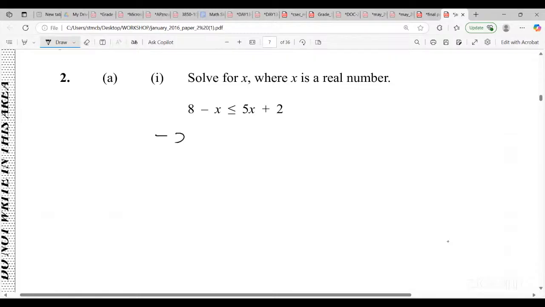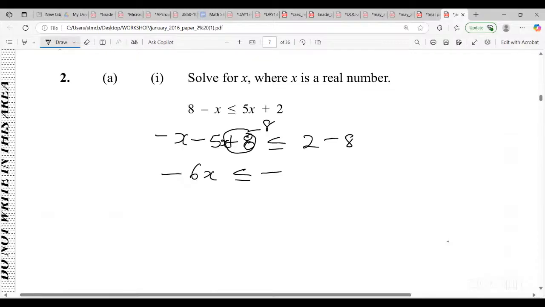So what I'm going to do, I'm going to subtract 5x from both sides, right? I still have the plus 8 because I like to show steps, that's how I am, all right? So bear with me. We have 2 here, but we need to get rid of the 8 because we're grouping. So we're going to subtract 8 from this side, so we minus 8. So this becomes minus 6x less than or equal to 2 minus 8, which is minus 6.